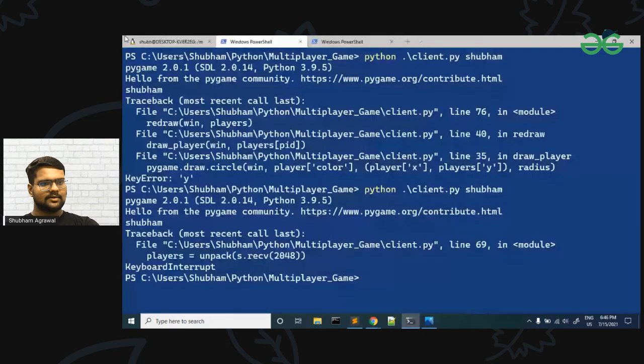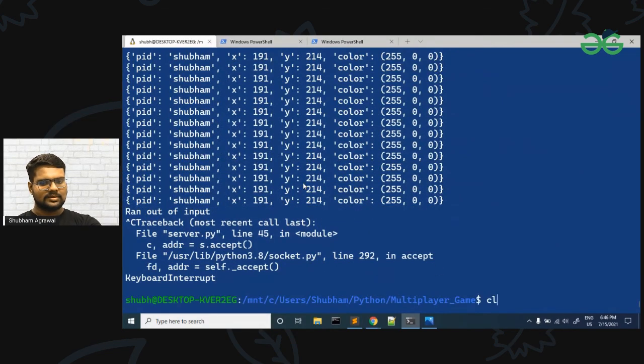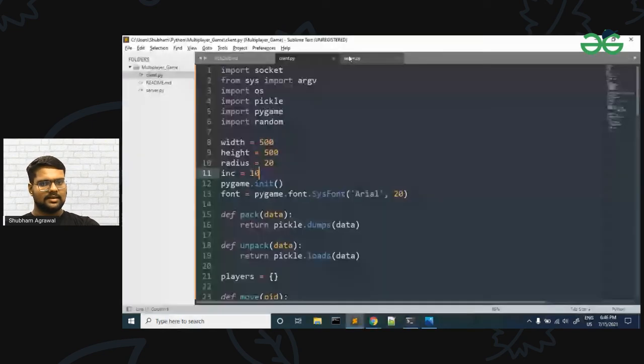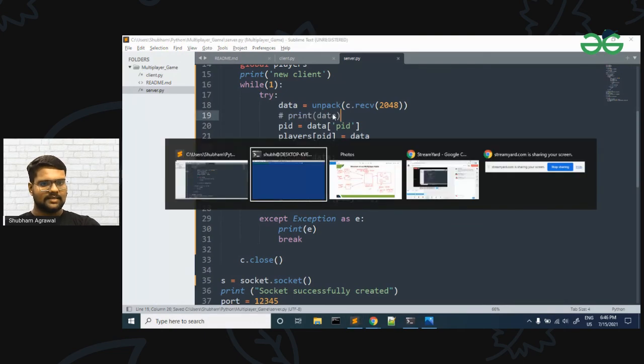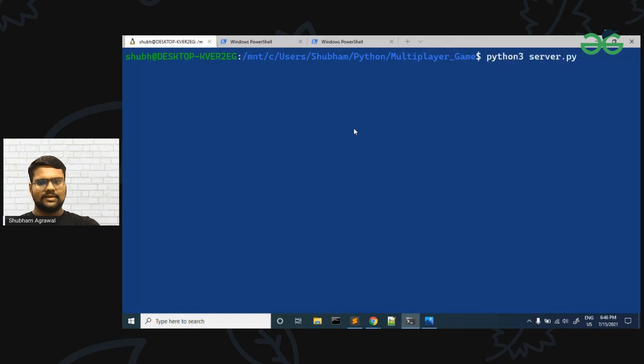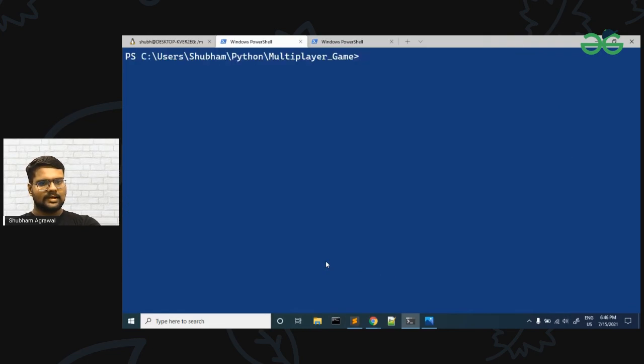Let me restart the server also. Here a lot of data is printed, so let me comment the print statement. I have commented the print statement, so less data will be printed in our terminal. Now when we run server.py, our server is running. Now let me go to our client and run the client. So the client is our Shubham, because I'm passing Shubham in the command line.